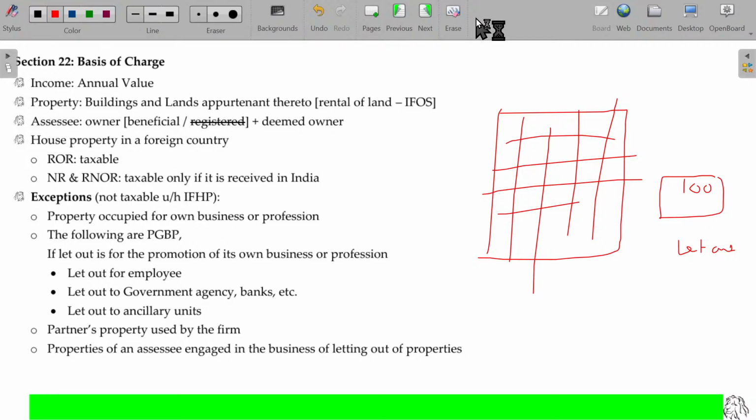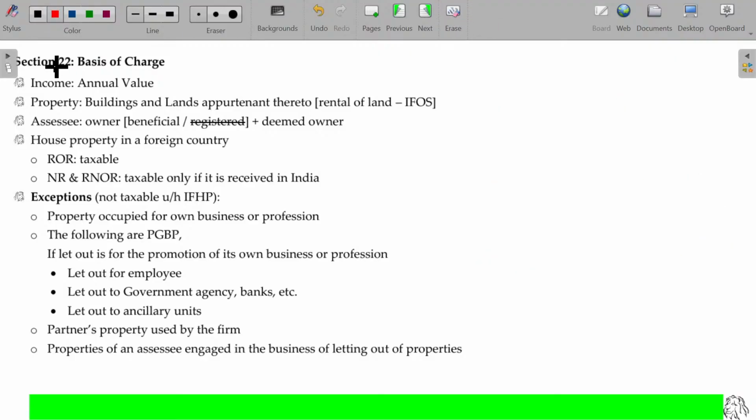Is that clear? So section 22, what are the conditions and who is liable to pay the tax for income from house property, is the charging section. Here, income means the annual value, property means building, not the land alone but land appurtenant thereto, and the assessee being the owner, that too the beneficial owner, is the matter. Even sometimes a deemed owner will also matter. So who is called a deemed owner? We'll study that under section 27 later on.